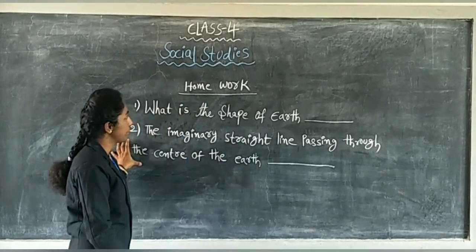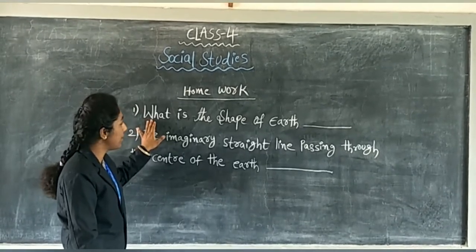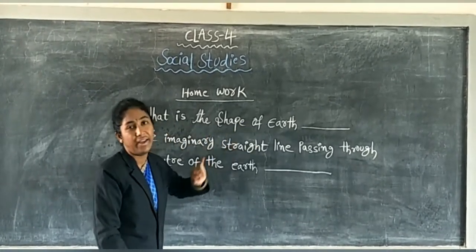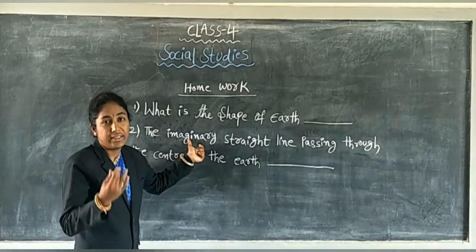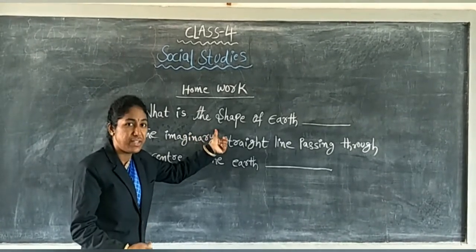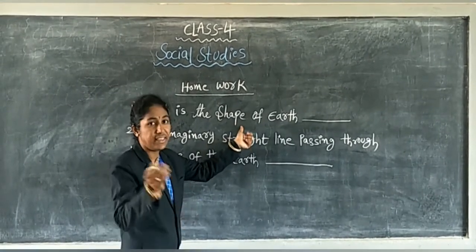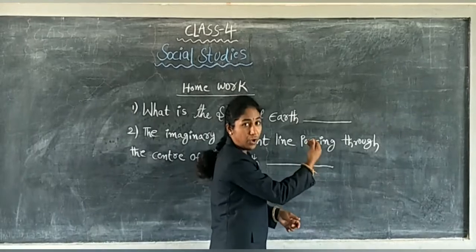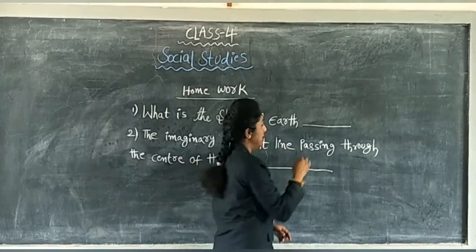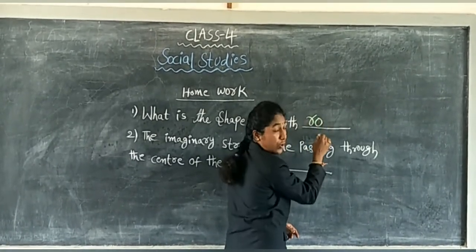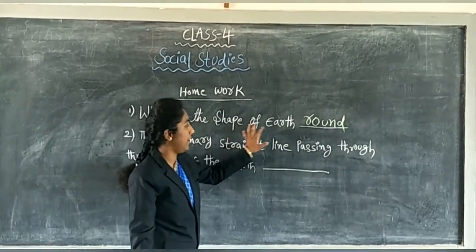Okay? See children, look at the board. Homework. First question. What is the shape of the earth? Did you write the answer of this question? Then tell me, what is the answer? Good. It is in the round shape. So, what do we have to write here? Round or spherical. Round. R-O-U-N-D. Round.